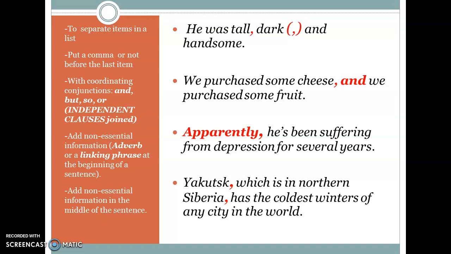When we want to insert non-essential information, normally with an adverb or a linking phrase at the beginning, then we also have to insert a comma. Look at this example: "Apparently, he's been suffering from depression for several years." Or non-essential information in a sentence, and this is the typical case of non-defining relative clauses. Look at this last example: "Yakutsk, which is in northern Siberia, has the coldest winters of any city in the world."